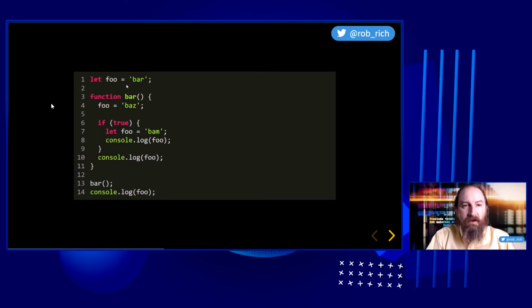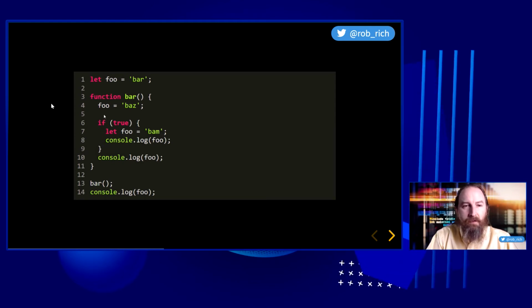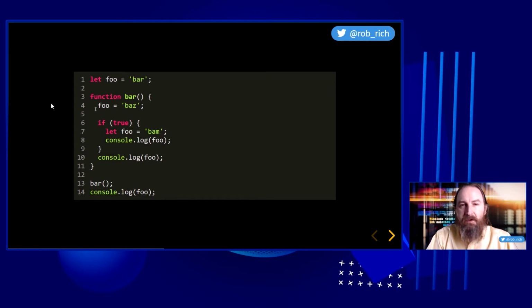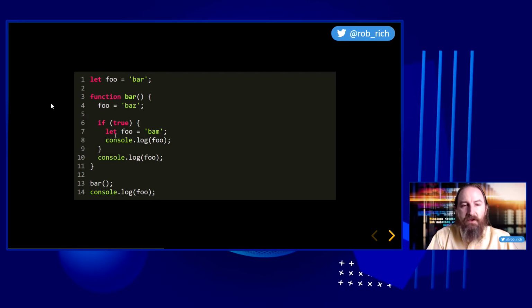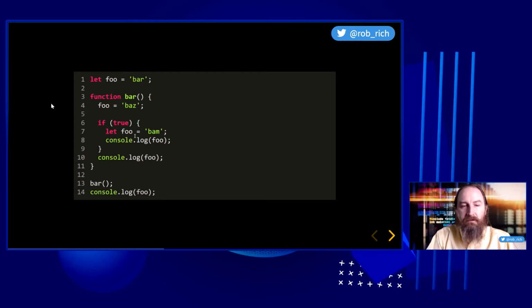So we'll set our outer foo to bar. We'll define our function and then execute it. Inside of our function, we want to go look for a foo variable. Now, because this is a let, it's curly brace scoped, and so this isn't in scope. So we don't have a foo variable in our current scope. We do have a foo variable in our outer scope. So what was bar, we will now set to baz. Inside of our curly braces, we will define this foo variable as bam. So our inner foo variable is bam.